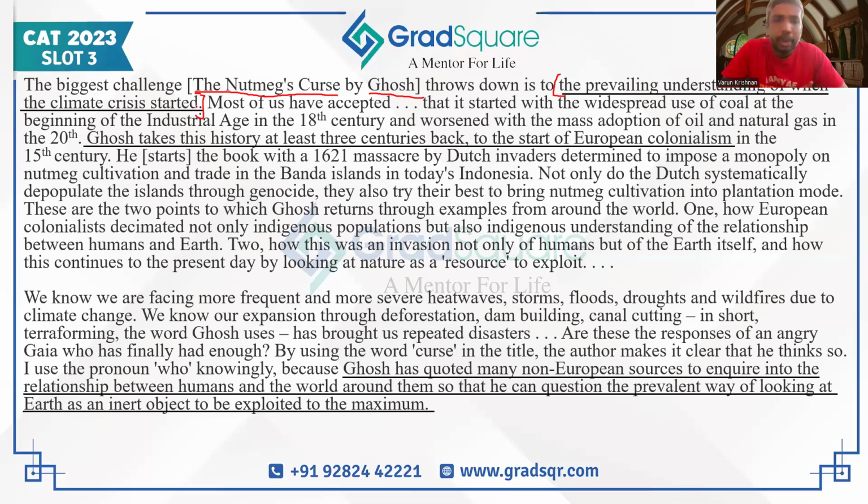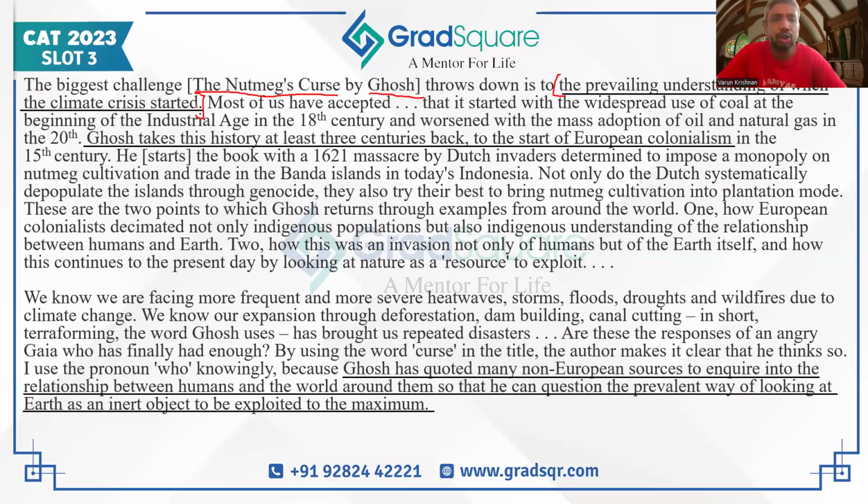First sentences of paragraphs, and often of passages as well, are very important things to focus upon because they can easily tell you most of the time what to look forward to in terms of content. And clearly from the first line, I can understand that the author is going to be talking about a book written by someone named Ghosh. That book is called The Nutmeg Curse, and the book is about our understanding of when the climate crisis started. So, a calendar-wise understanding of climate crisis.